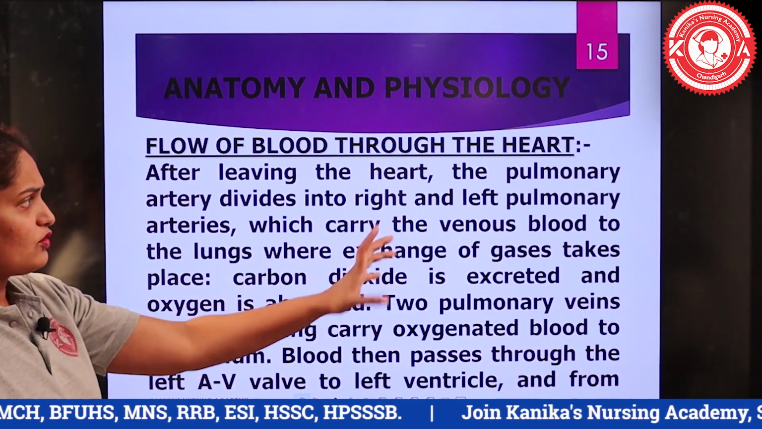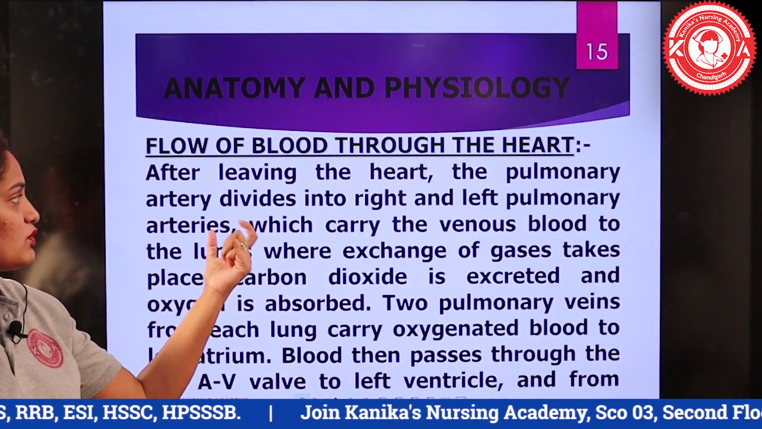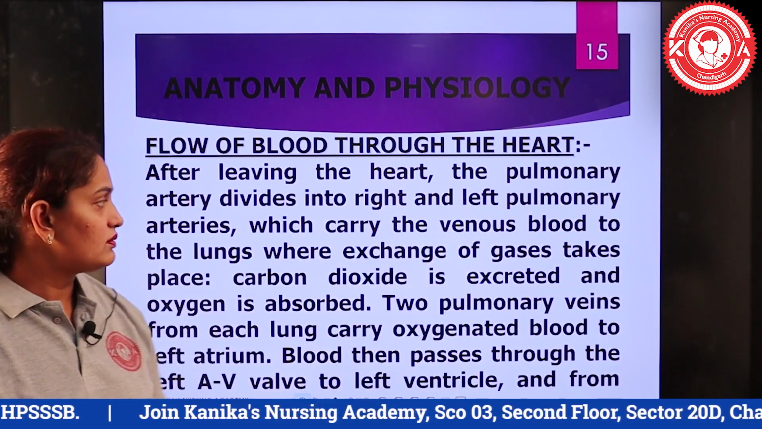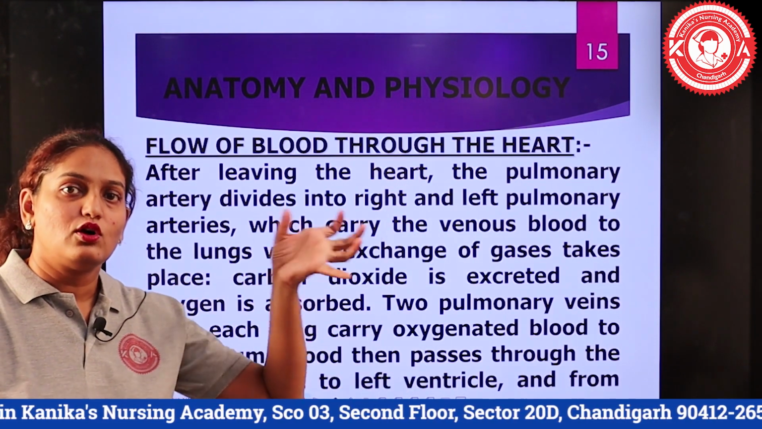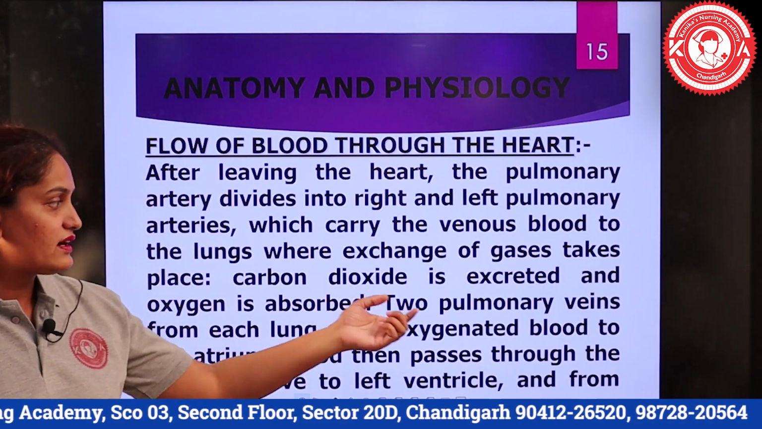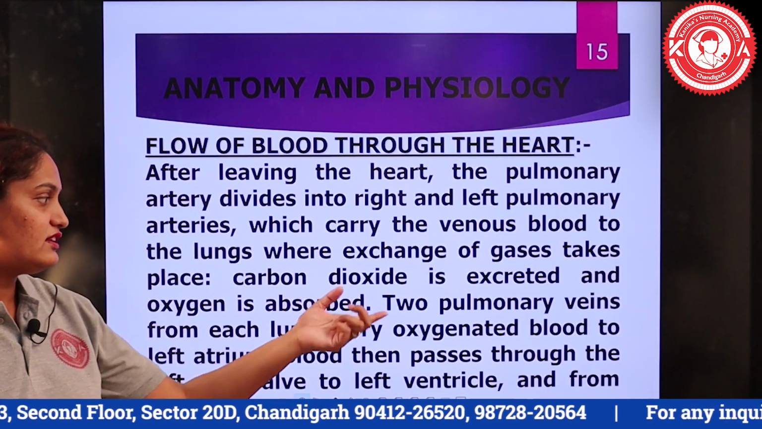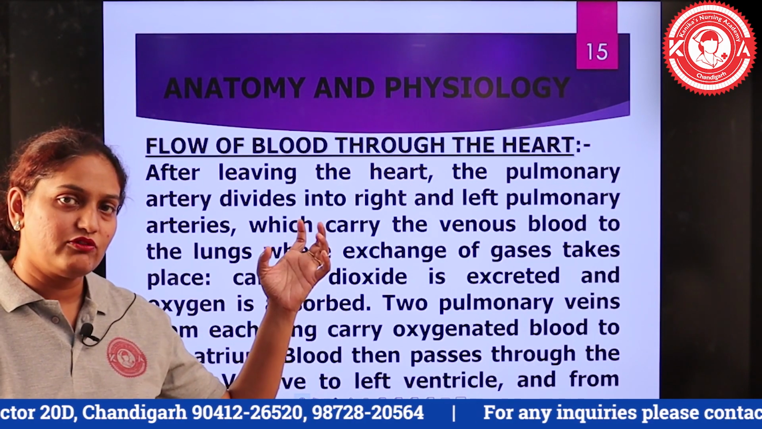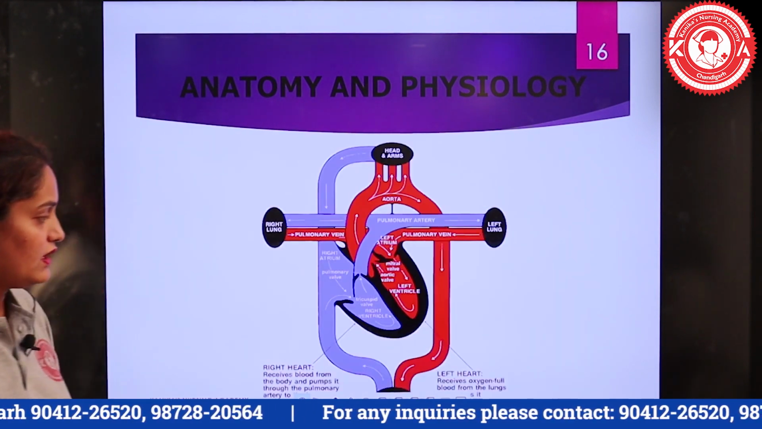Then this we have already discussed, that after leaving the heart, the pulmonary artery divides into right and left pulmonary artery, which carry the venous blood to the lungs, where the exchange of gases takes place. That means oxygen gets absorbed and carbon dioxide gets released or excreted. And the two pulmonary veins, that is right and left pulmonary vein, take this oxygenated blood to the left atrium, and then from the left atrium the blood will be going to the left ventricle. This already we have seen.